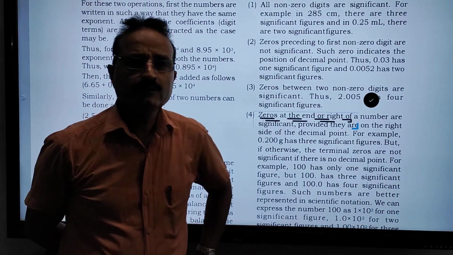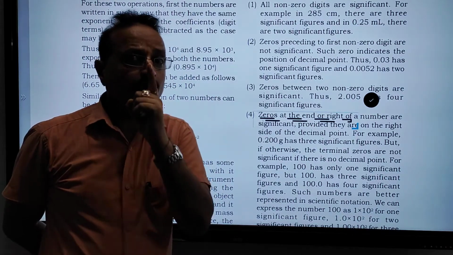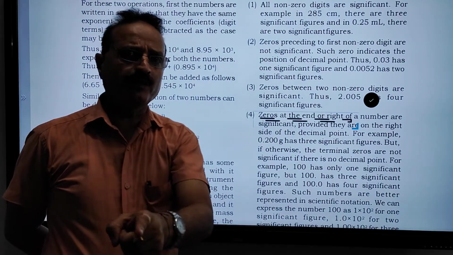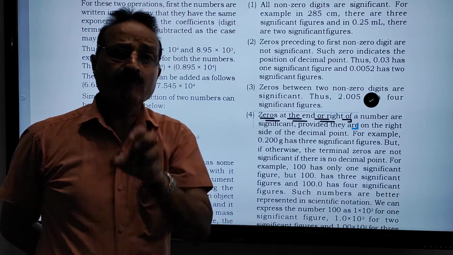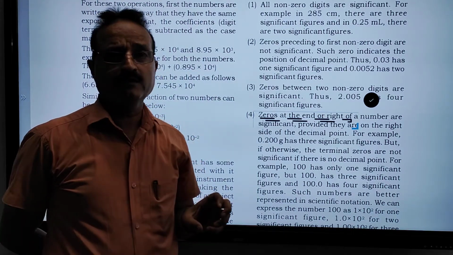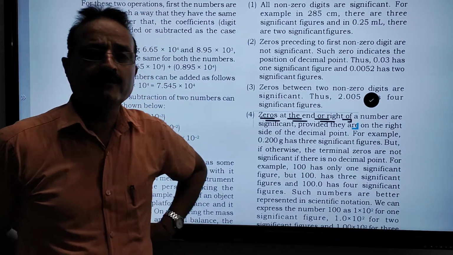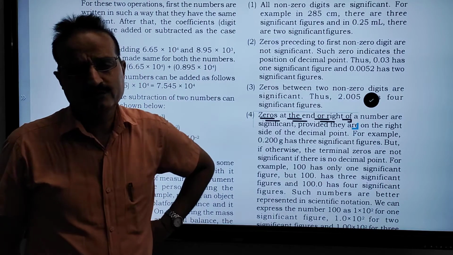It is very easy. You must compare the previous example with the current example, then it will be clear which zeros are counted as significant and which are not. That is very important.